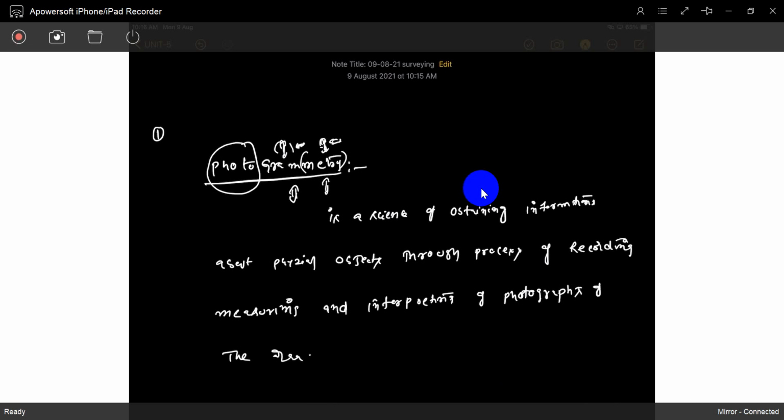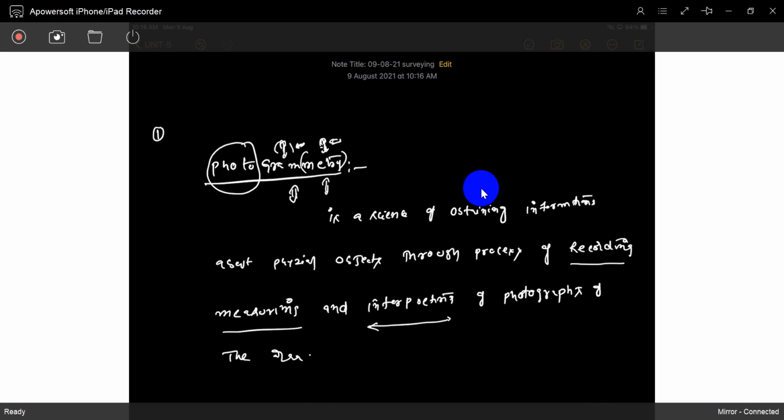That is exactly the definition. It is a science of obtaining the information about the physical objects through the process of recording, measuring, and interpretation of photographs of the area.